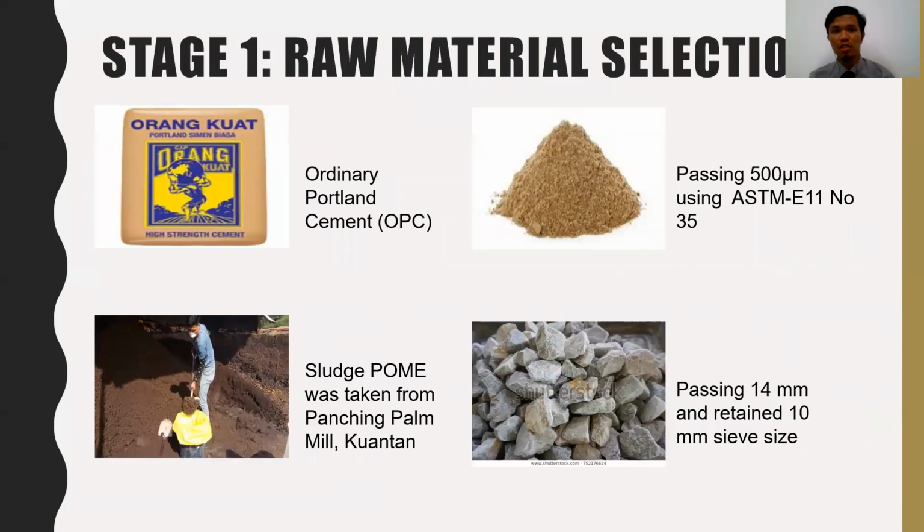Let's talk about the first stage, material selection. The first is OPC, ordinary Portland cement, and the second is sand. I'm using sand passing 500 micron using the ASTM standard E11 No. 35 sieve analysis. The next is the sample. The POME was taken from Panchimpan Mill in Kuantan. The next is coarse aggregate, passing 14 mm and retained on a 10 mm sieve size.